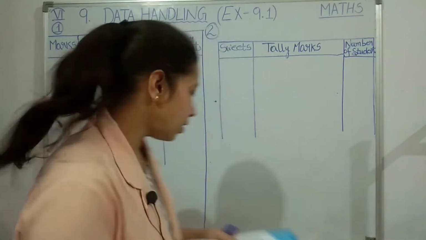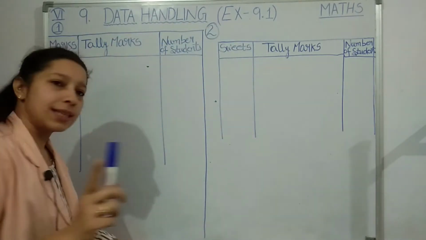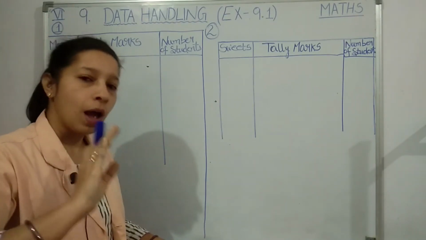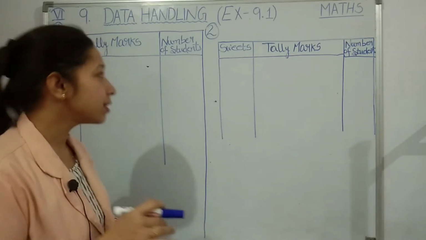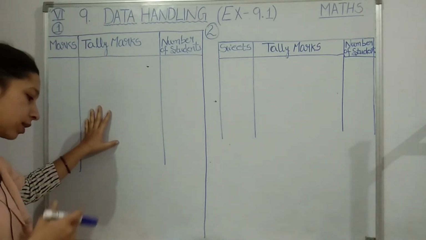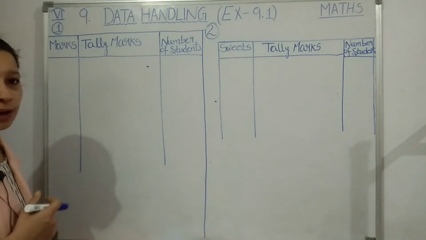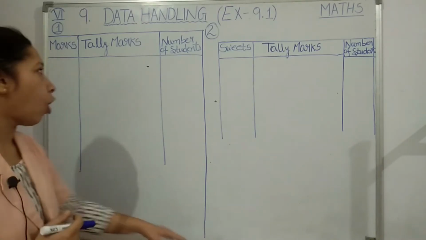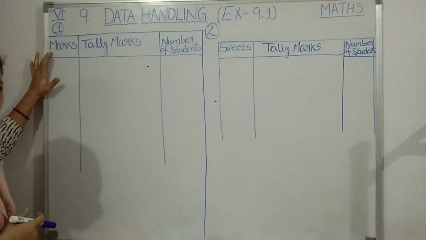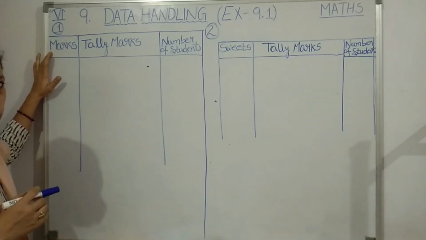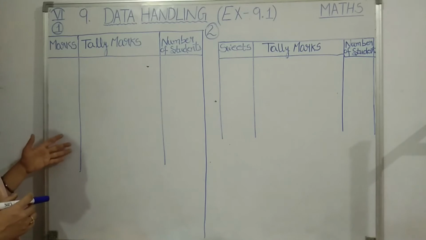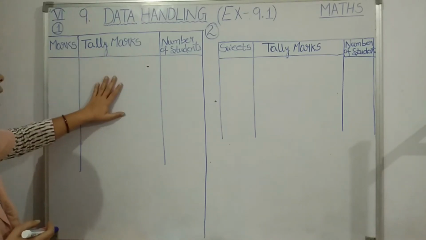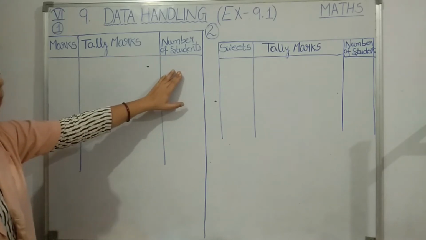Okay, let us see, students. So you can see that table now. After that table also 2 questions are given, but that we will discuss later. First here we are going to show this data using telemarks. So students, what I have done here, I have taken 3 columns. The first column will be for marks, the marks which 40 students have secured, that you are going to write here. Then the next column is for telemarks. And then the third column is for number of students.